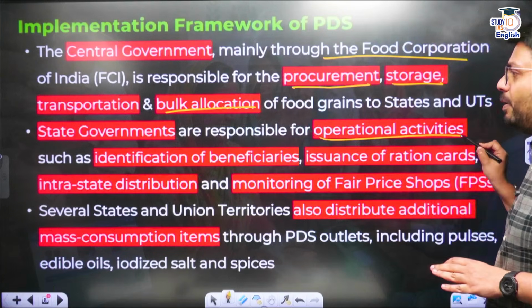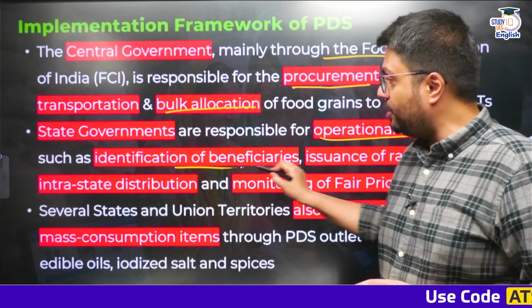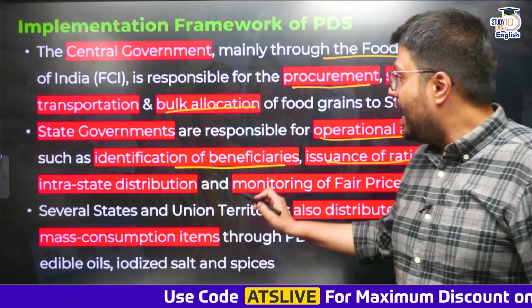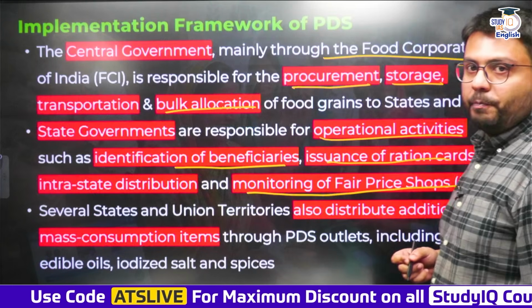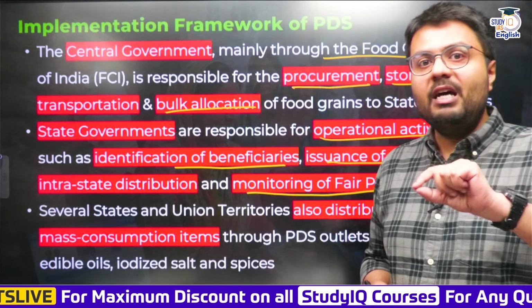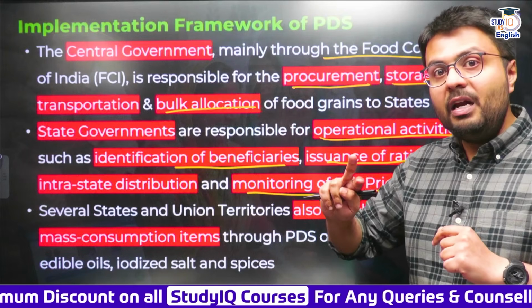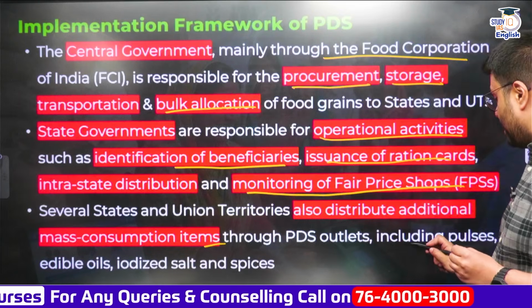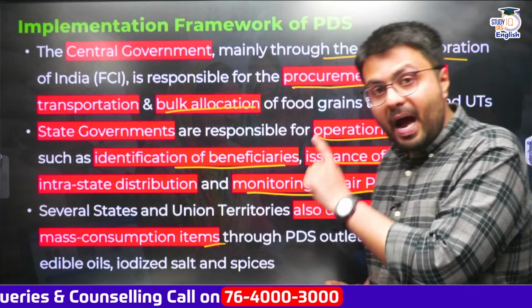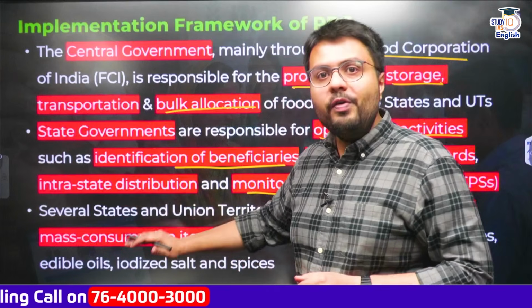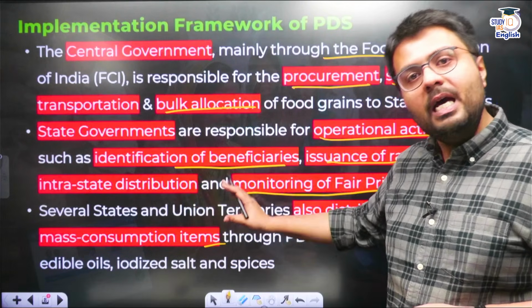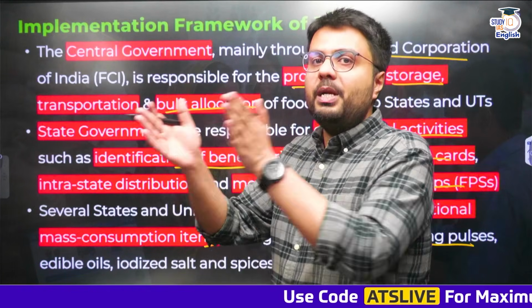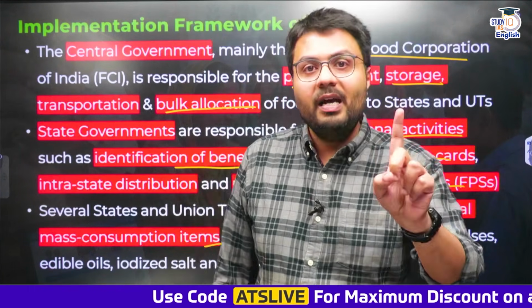State governments are responsible for operational activities of this scheme, like identification of beneficiaries, issuance of ration cards, distribution of food grains within the state, and most importantly monitoring the fair price shops. And in the past few years we have seen many state governments and union territory administrations offering some other consumption items through PDS outlets, like pulses, edible oils, iodized salt, or even spices. So these are over and above what the center gives them, and these are given by the respective state governments and union territory administrations, right? So this is how the scheme is operationalized by the coordination of both state as well as central governments.